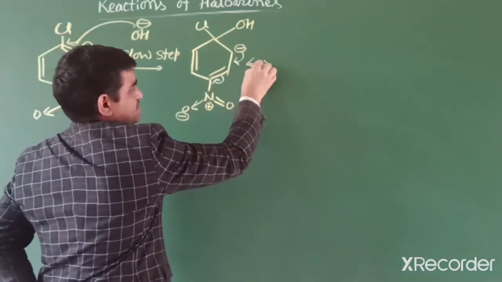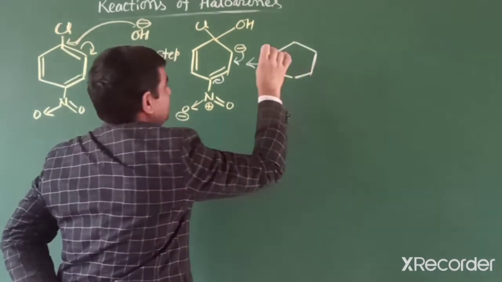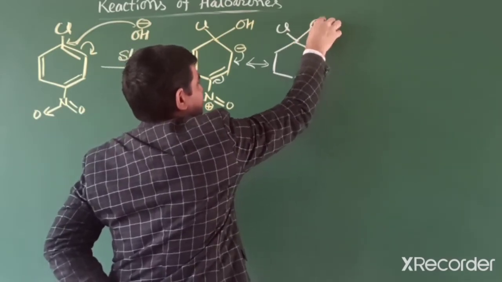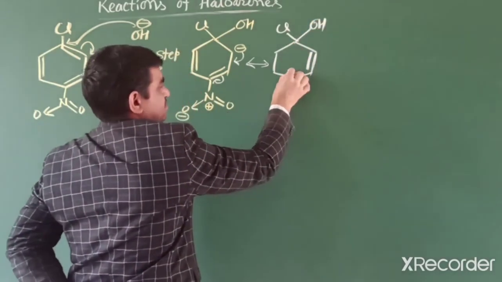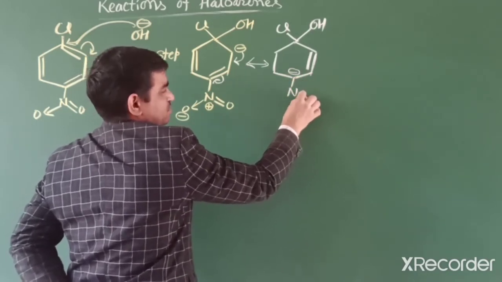So we can write the structure like this, with negative charge on the para position carbon.